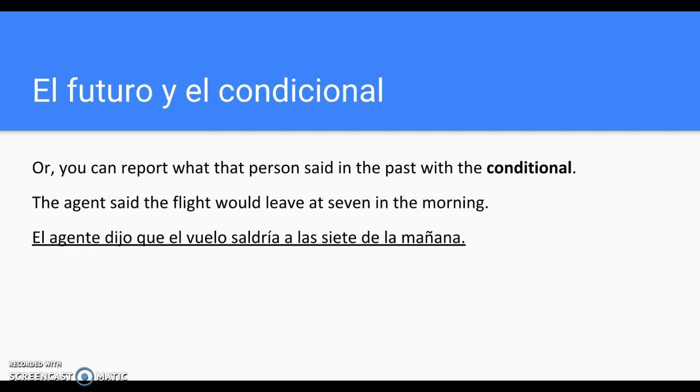Or you can report what that person said in the past using the conditional tense. The agent said that the flight would leave at 7 in the morning. El agente dijo que el vuelo saldría a las 7 de la mañana.